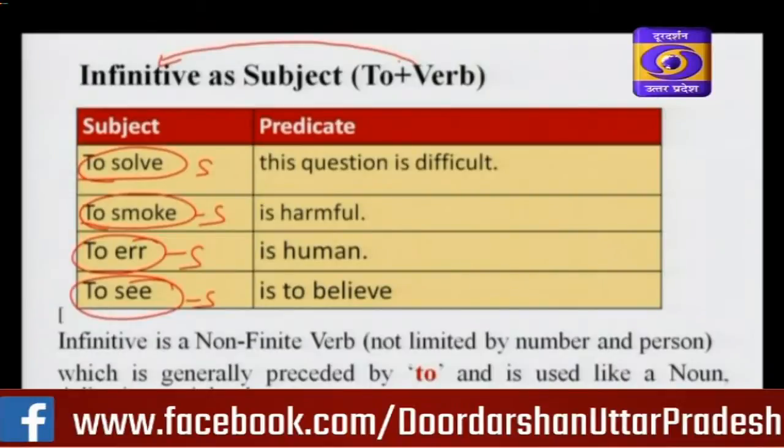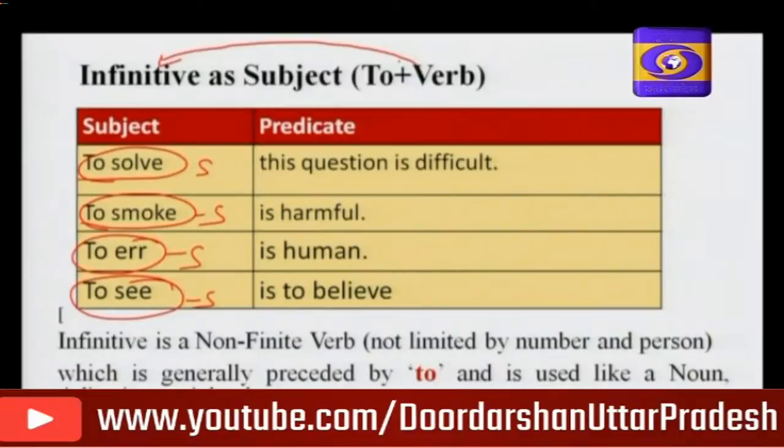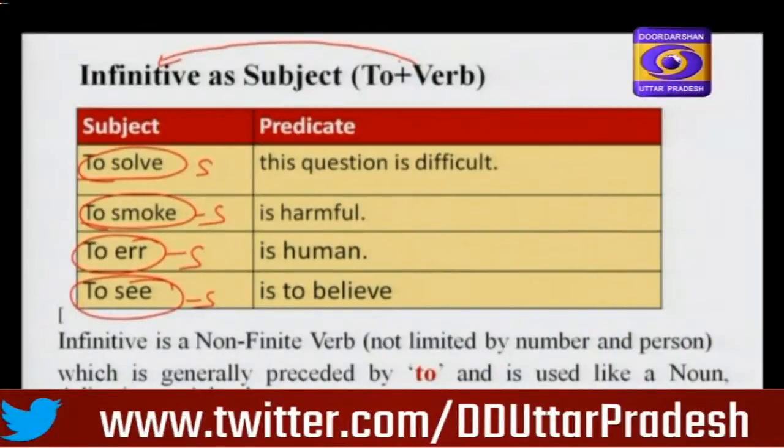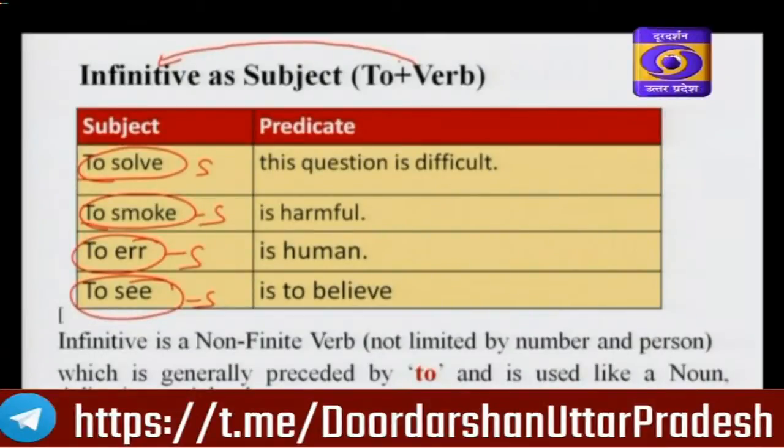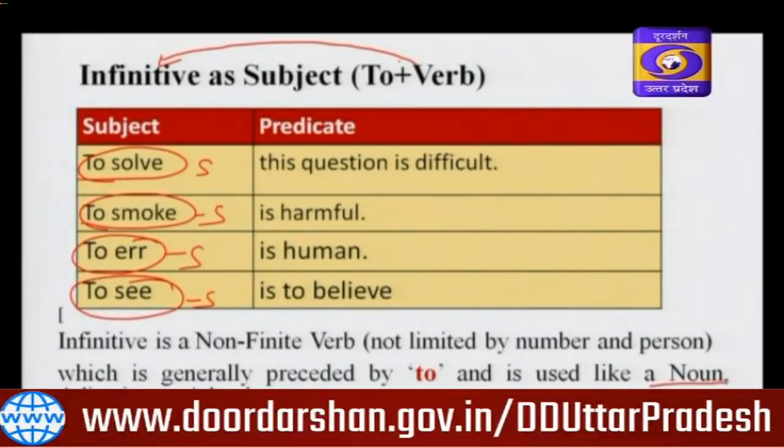Infinitive is a non-finite verb. Non-finite means not limited by number or person or any noun or pronoun. This we will deal with in your next chapter. It is generally preceded by "to". We place "to" before the verb and it is used like a noun, adjective or adverb.